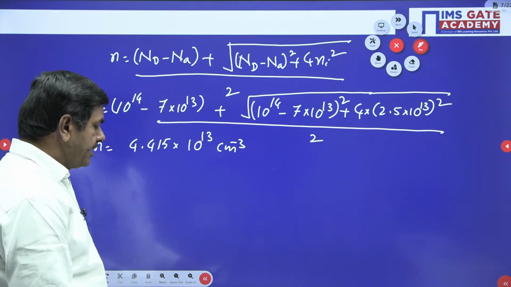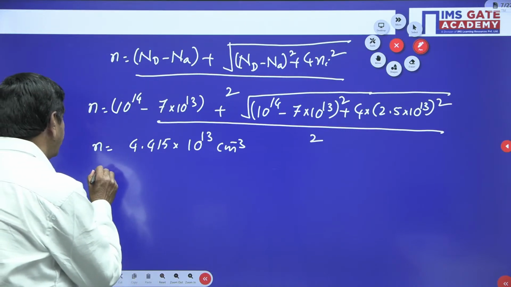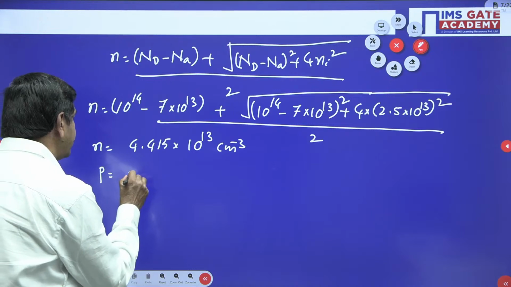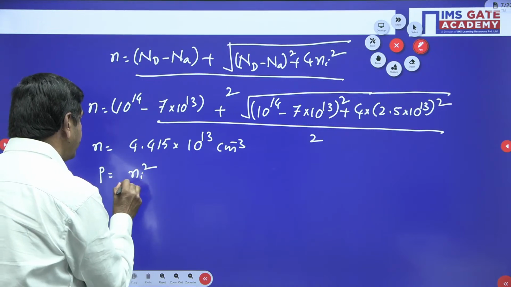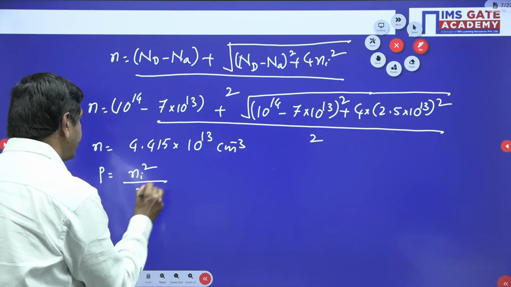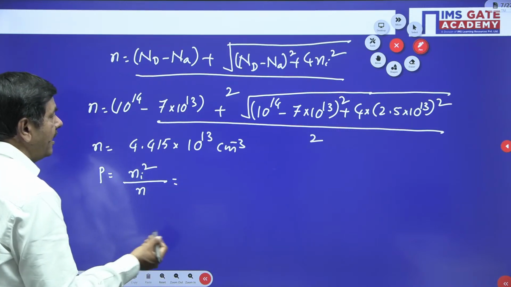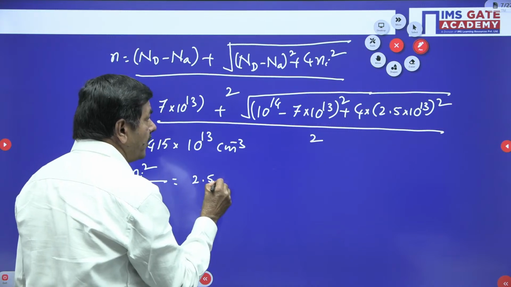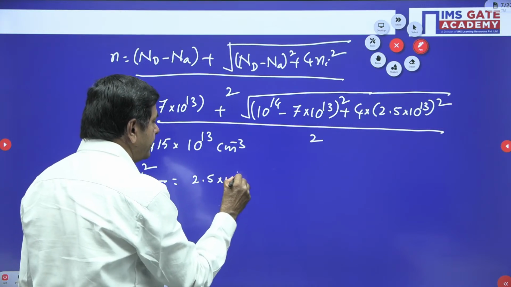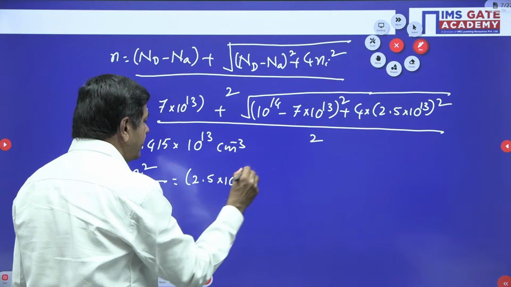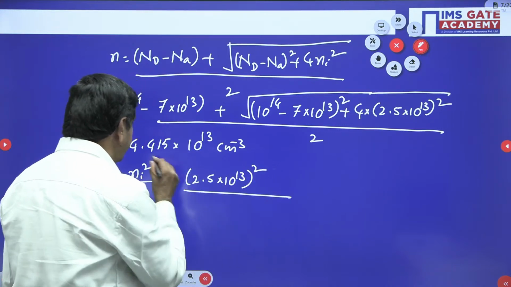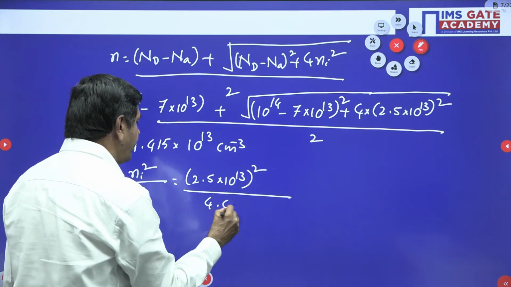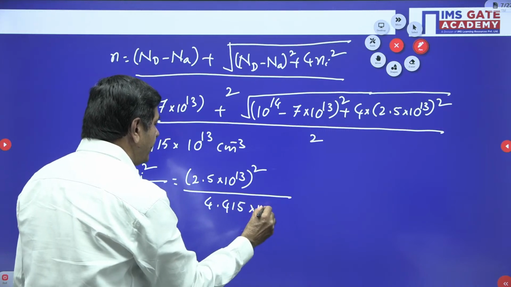Both concentrations are required. The concentration of holes we can determine using Ni square by N. Ni is 2.5 into 10 power 13, whole square, divided by N, where N is 4.415 into 10 power 13.